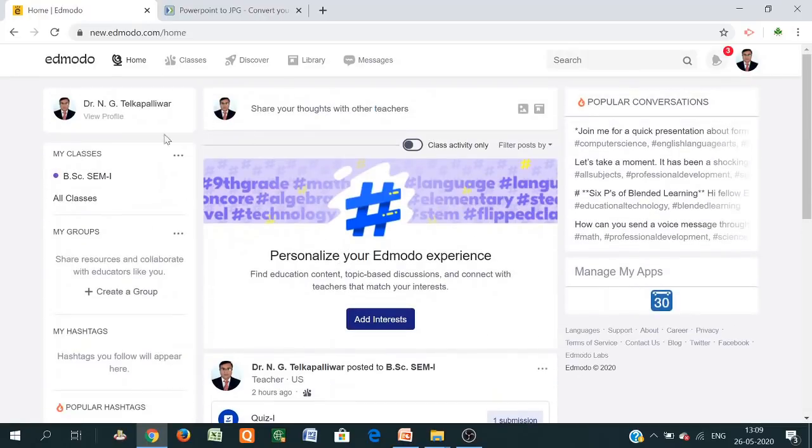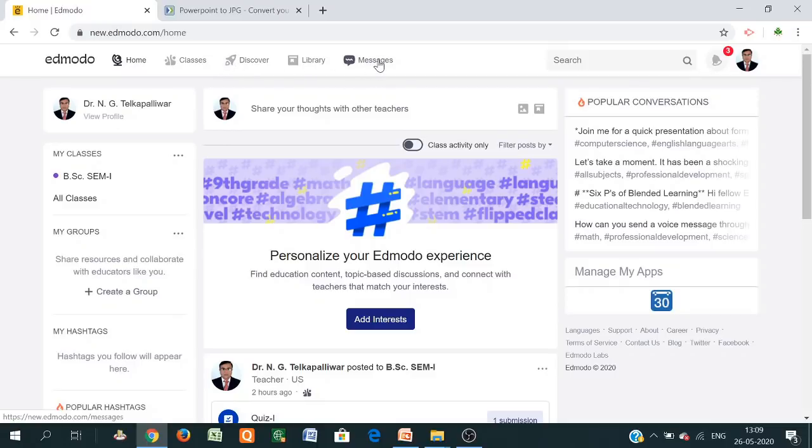Edmodo is nothing but an LMS. You can provide quizzes, assignments, then some PDF files, etc. So let's go to this section. There are different options on the platform of Edmodo. There is a home button. Home button means this page is open. Then there are classes, discover, library and messages.